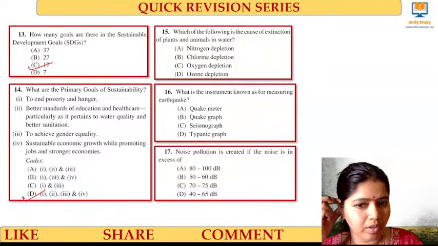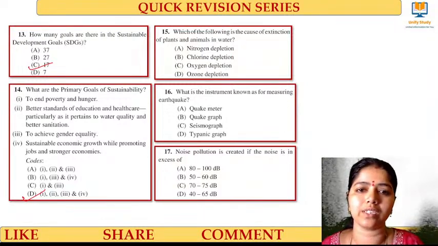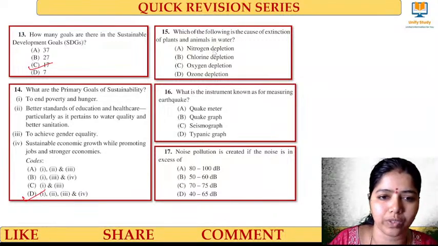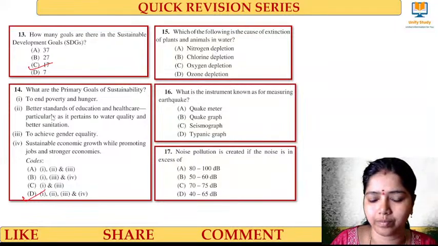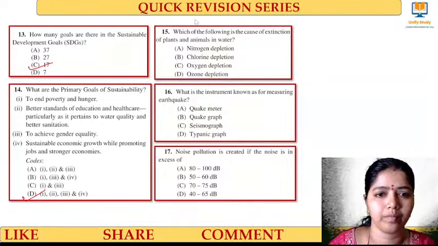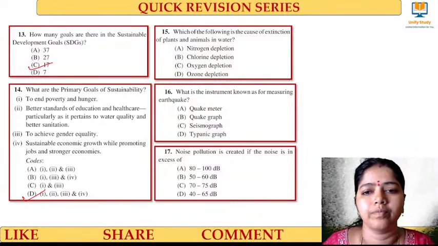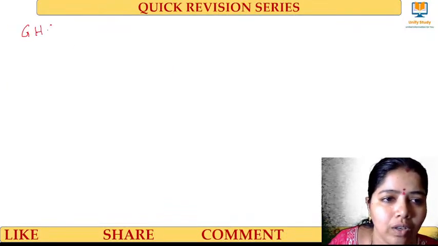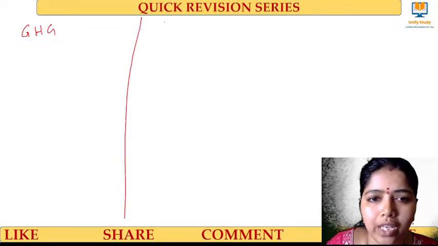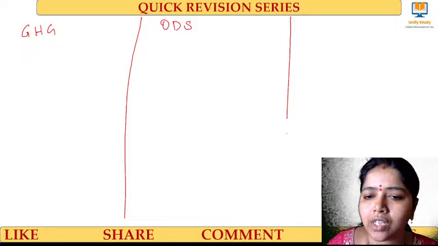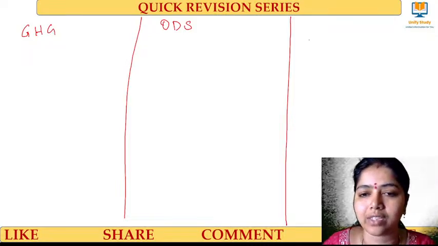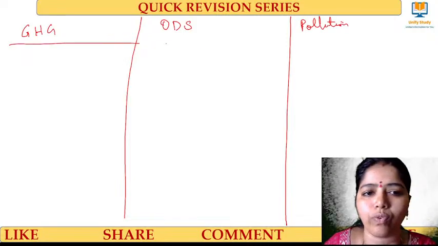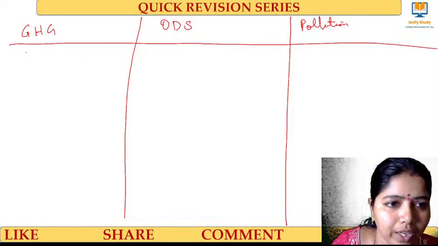Next comes, okay, wait, we will see these questions and then we will come back to them. We will see the greenhouse gases and ozone depletion, and then we'll come to this question. Okay, 1 minute. Now tell me, what are all the greenhouse gases? I divide this into 3: greenhouse gases, ozone depleting substances, and things with respect to pollution. So we'll cover all these 3 things and then we'll go for the questions.